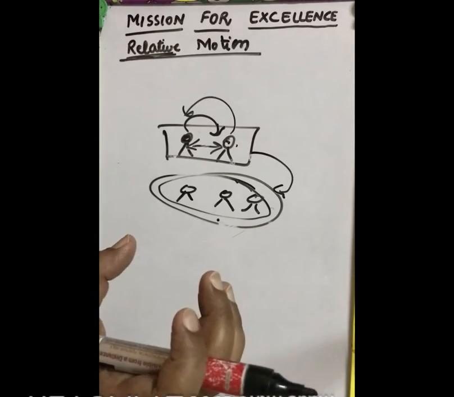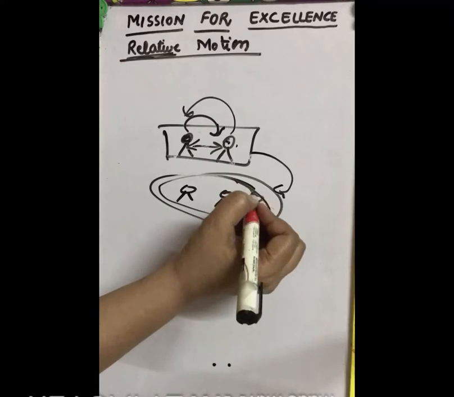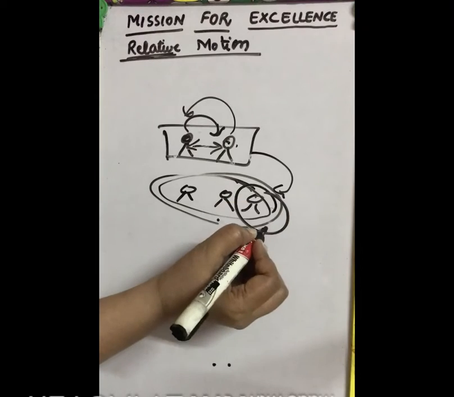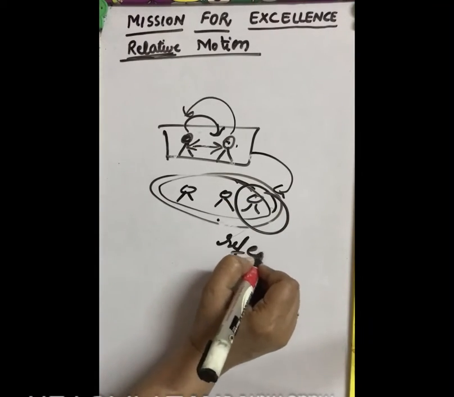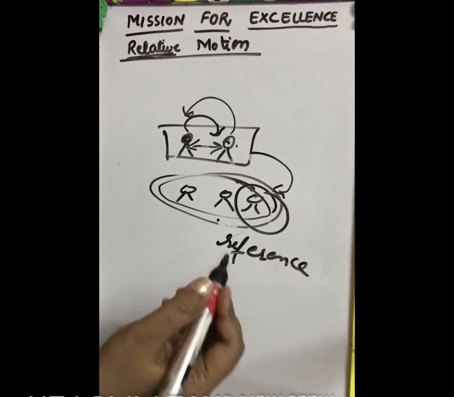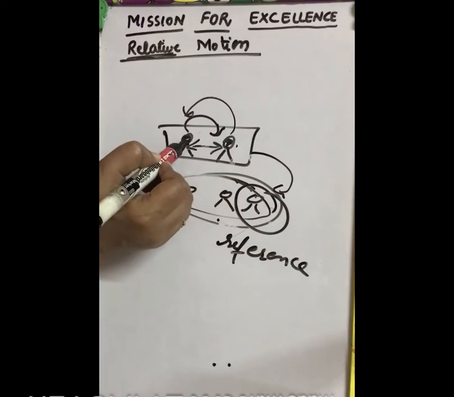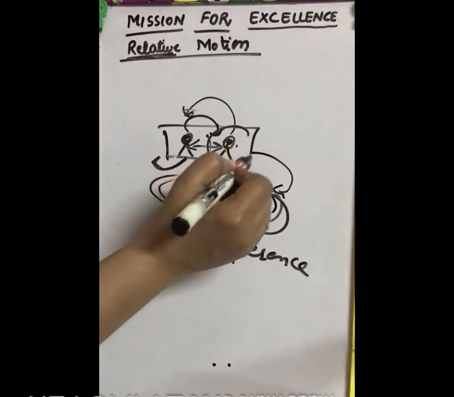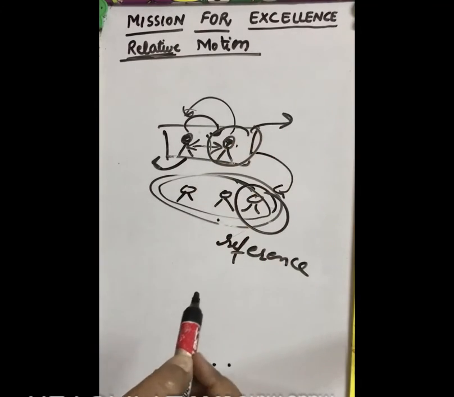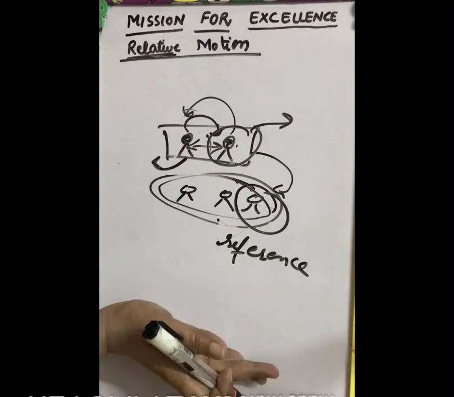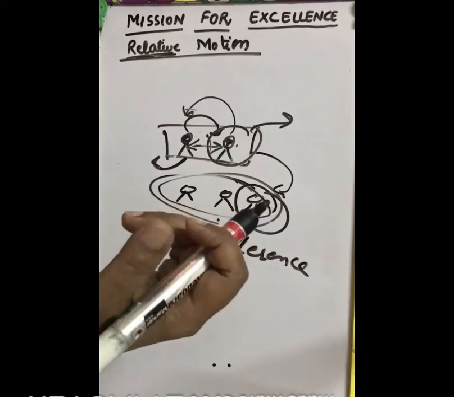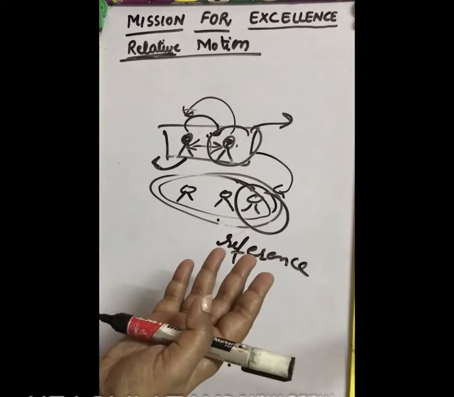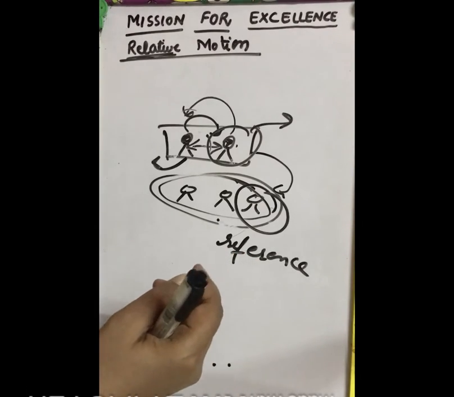The main person or object with respect to whom you are taking the position is known as the reference. If you are taking the position of your friend with respect to you, then you will be considered as the reference. If we take the velocity of you with respect to your friend, then your friend will be the reference. So we consider a reference point with respect to whom we take the change in displacement, change in position or change in velocity. This is the concept of relative motion.